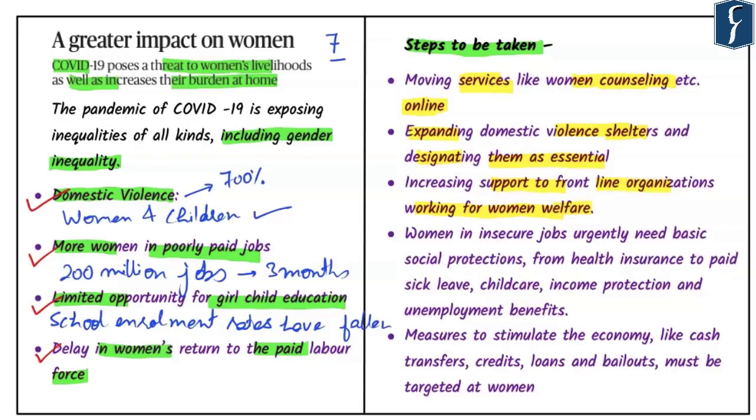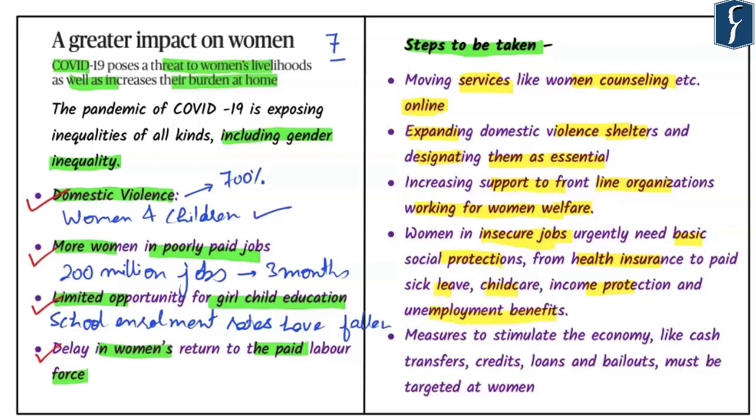Next important aspect is that we need to fight against the stigma of pink collar jobs. Women basically require secure jobs and not insecure jobs, and require all kinds of protection which normally people get in the organized sector. In this case, basic social protection, which includes health insurance, paid sick leaves, child care, income protection and unemployment benefits, should also be extended to women.